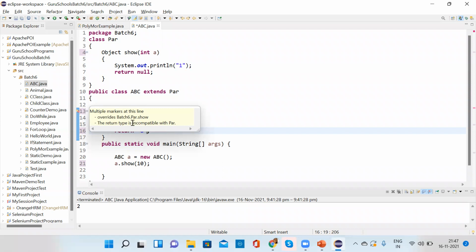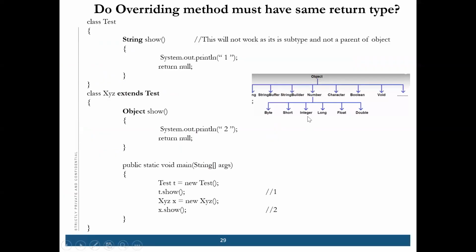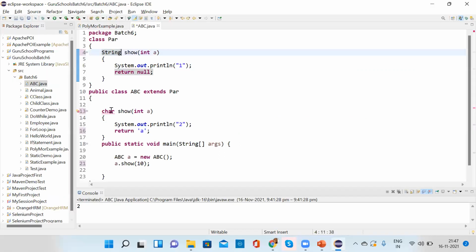Overrides this, return types incompatible. That we cannot do. If I do String here, I haven't checked that much actually. I just checked Object and String only always. See, these are all Boolean if I give.